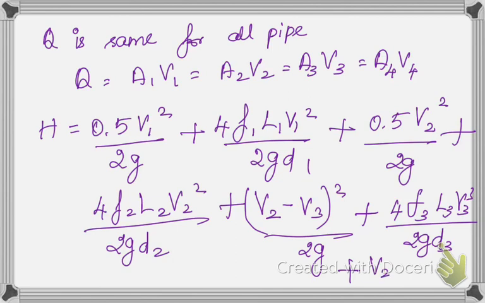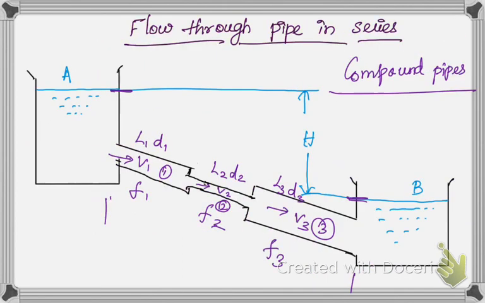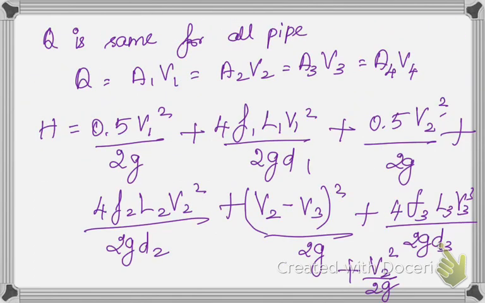plus V3 squared by 2g. So here I have accounted for minor losses also. Now I'll tell you how these minor losses are accounted. If you take the figure, this is going to be the entry. We have seen the loss due to entry in the pipe. In order to account for that, we have taken 0.5 V1 squared by 2g. Then the friction loss in pipe 1, and next is 0.5 V2 squared by 2g.